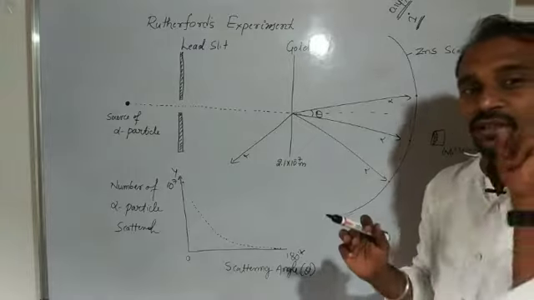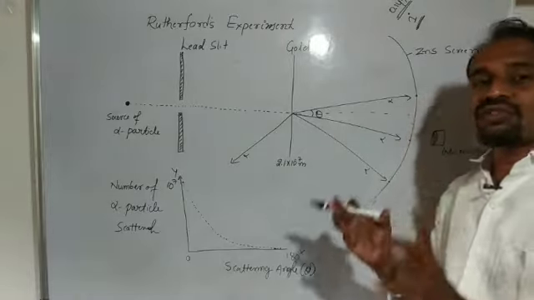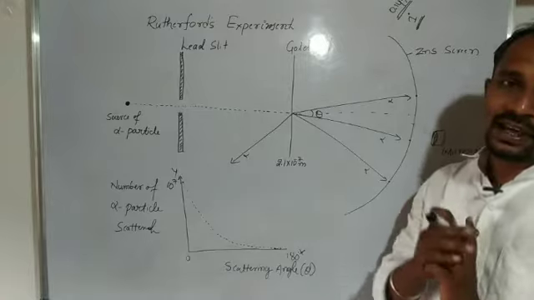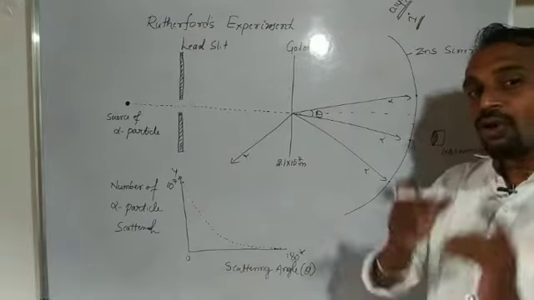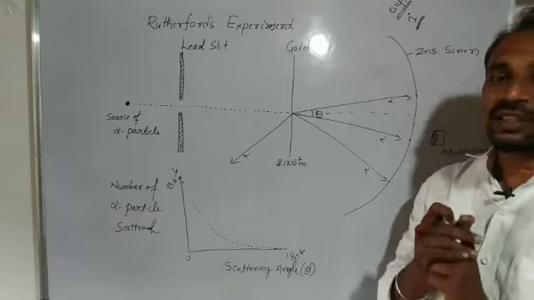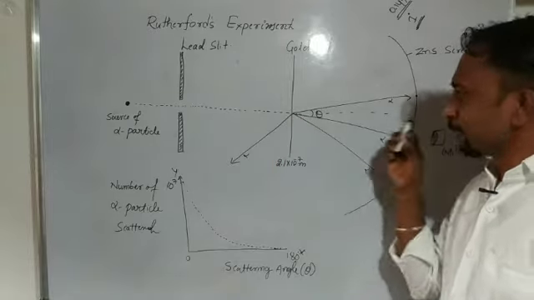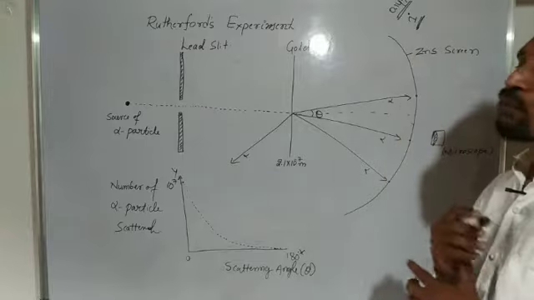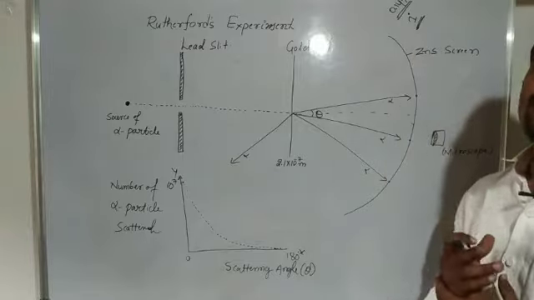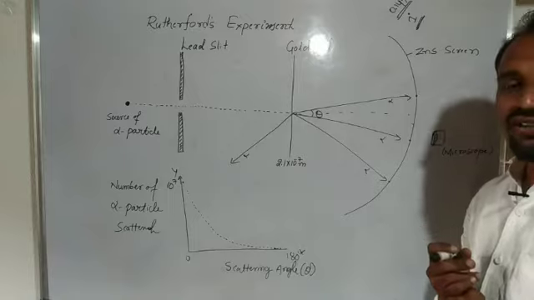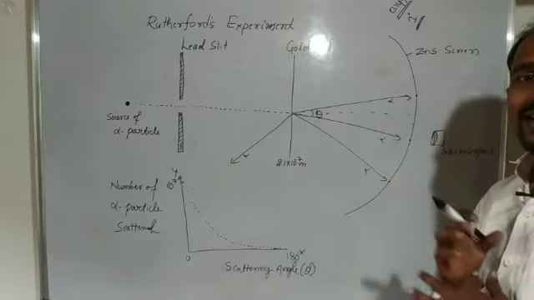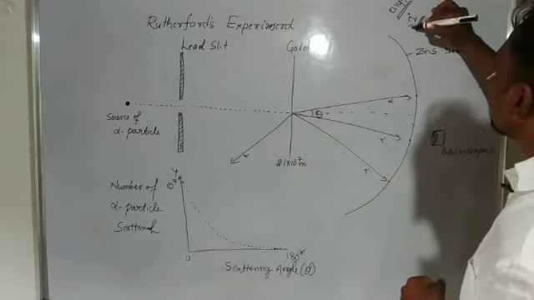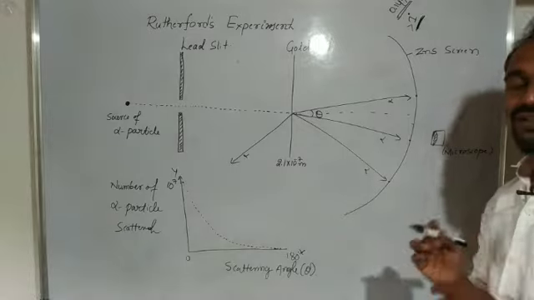So the first observation: most of the alpha particles have a scattered angle near to 0, which means they travel along a straight line. The second observation: only 0.14 percent of alpha particles have a scattered angle greater than 1 degree.